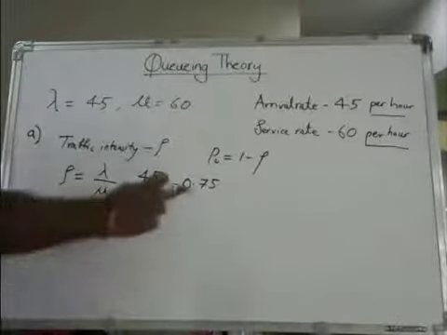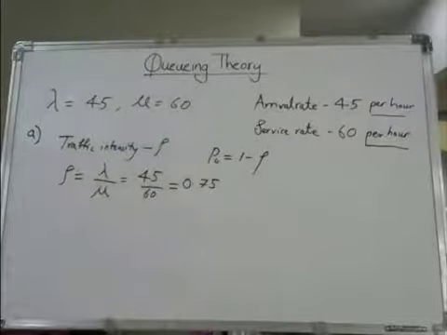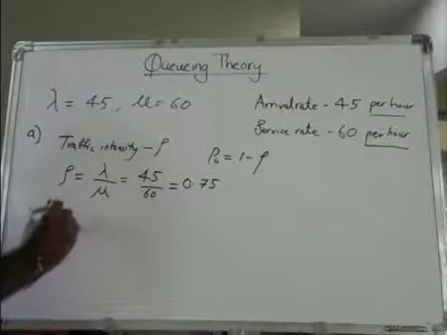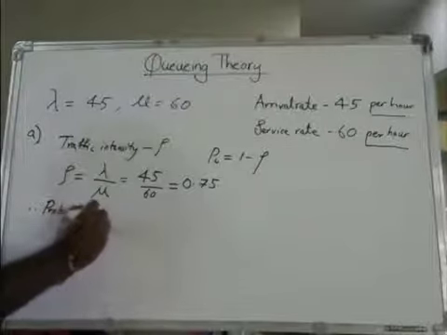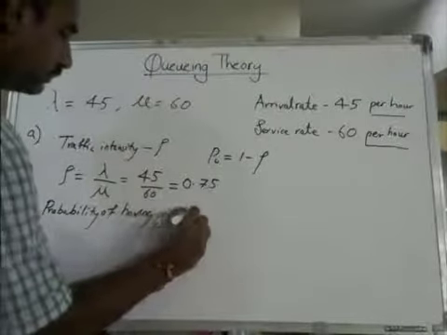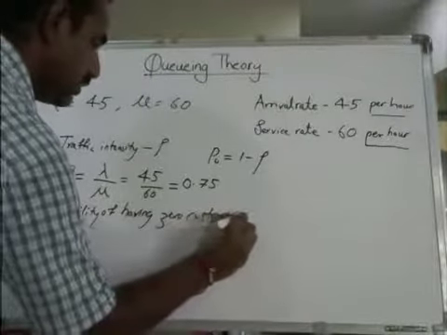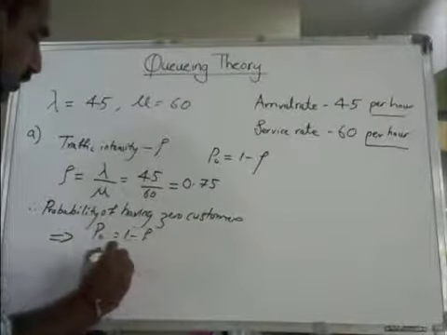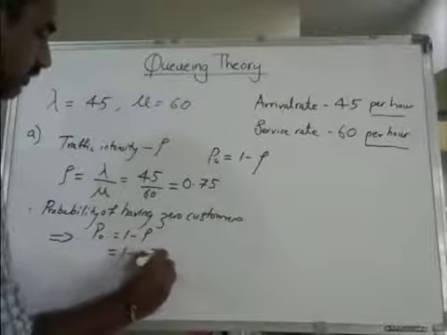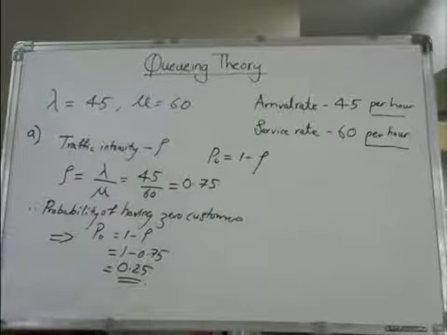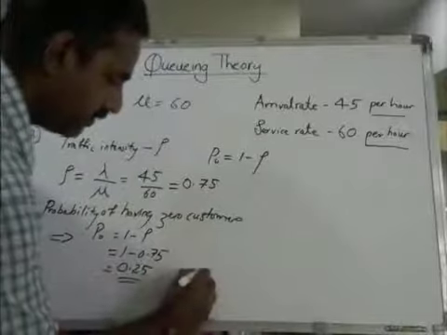Now the next thing you need is the idle time, that is, the probability of having 0 customers. Therefore, the probability of having 0 customers is P naught, which is equal to 1 minus rho, which is 1 minus 0.75. If you do this, it is 0.25. Converted into a percentage, it is 25%.